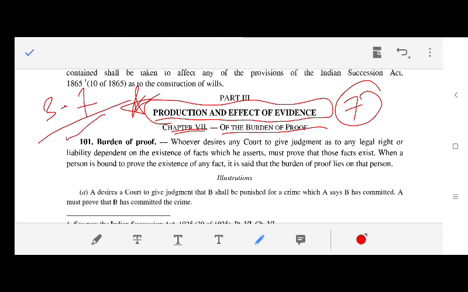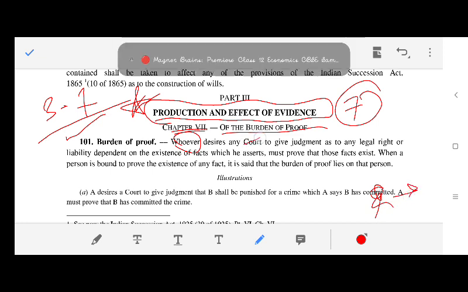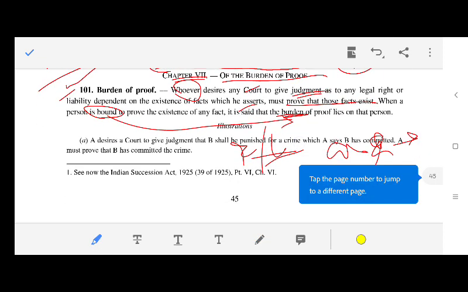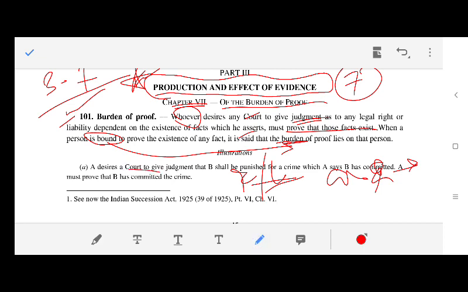Section 101, Burden of Proof. Whoever desires any court to give judgment as to any legal right or liability, for example, it's me, I am desiring any court to give judgment as to legal right or liability, either it may be right or it may be liability, legal right or duty, dependent on the existence of facts which he asserts, I assert, must prove that those facts exist. When a person is bound to prove the existence of any fact, it is said that the burden of proof lies on that person. Bound, burden. So, for example, A desires a court to give judgment that B shall be punished